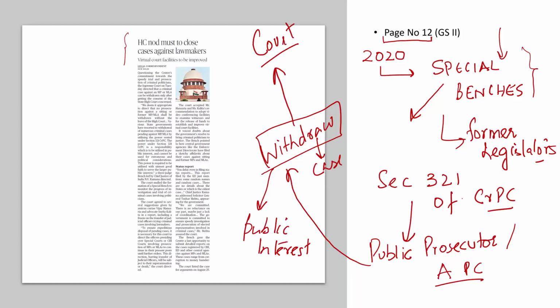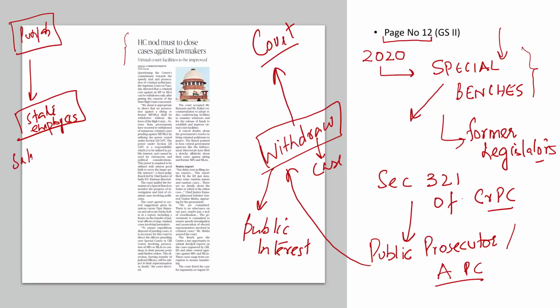I'll give you one example. For example, this is the state Punjab, and there are state employees who have been protesting against the state government. Basically, they are asking for a salary hike, or they're asking for a better standard of living. They're asking for better insurance facilities, and so on and so forth.